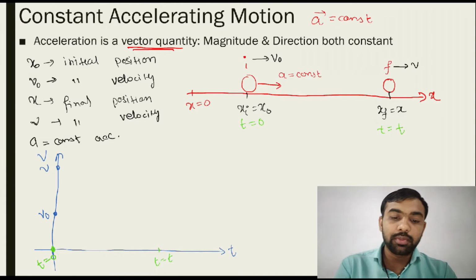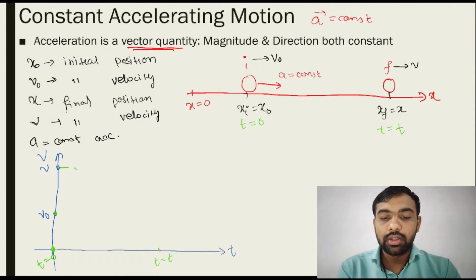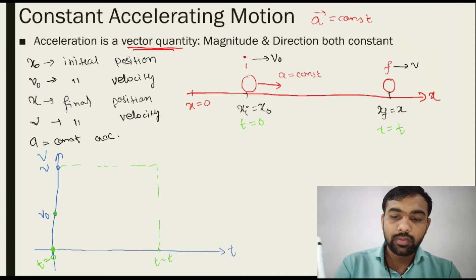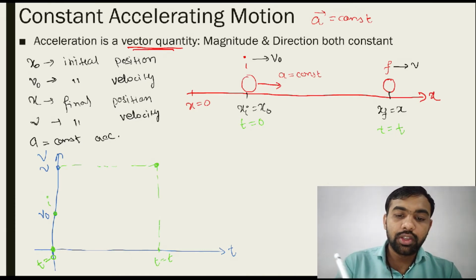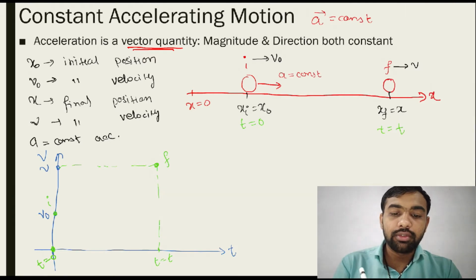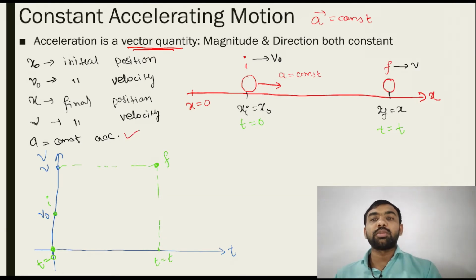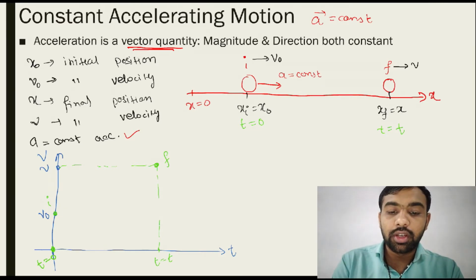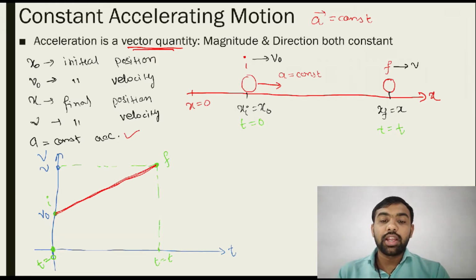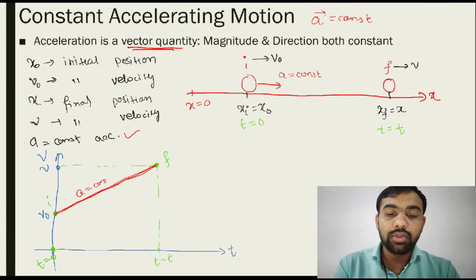Then how do we draw the graph? The first point is this one, and the last point is this one, so these are the initial point and the final point. Let's draw the graph. Constant acceleration means that in a v versus t graph, there is a straight line. Why is it a straight line? It is a straight line because a is equal to constant.